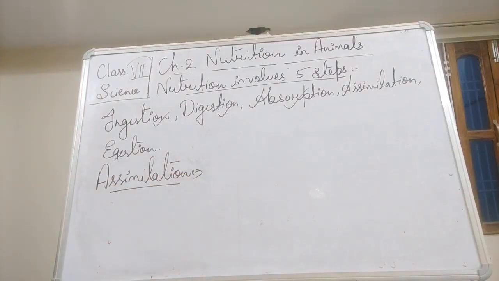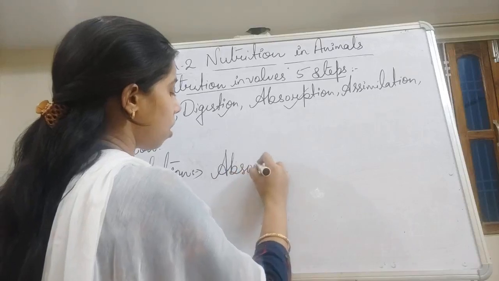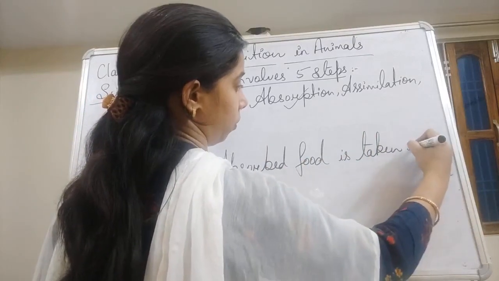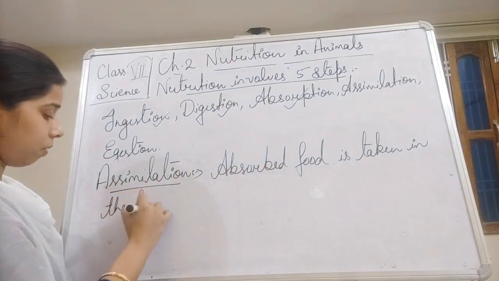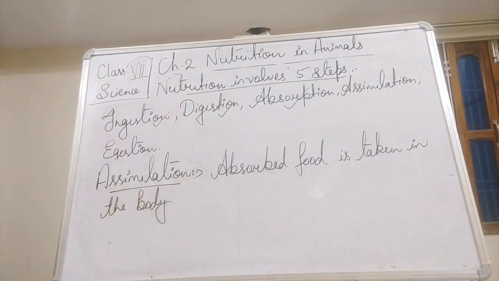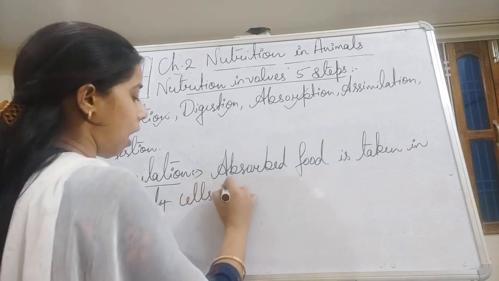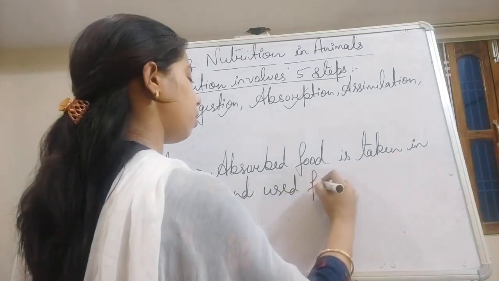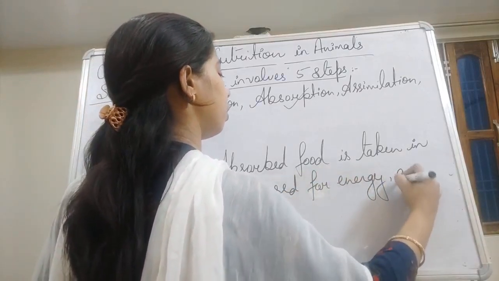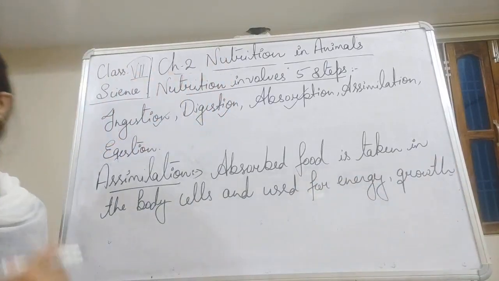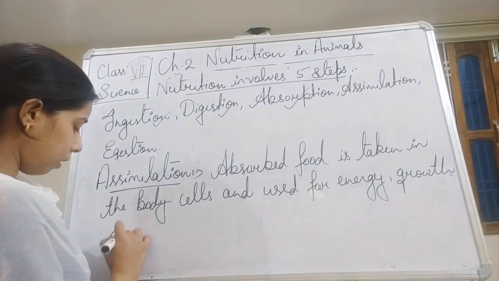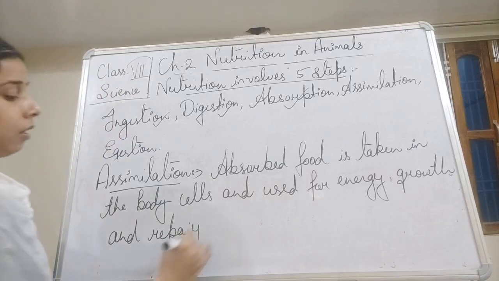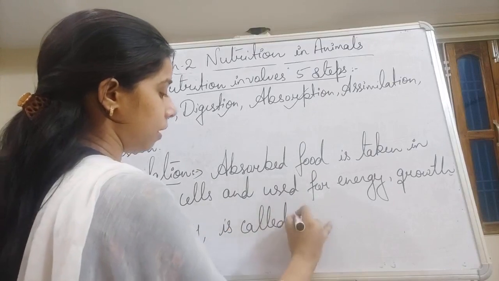Here, absorbed food is taken into the body cells and used for energy, growth and repair. That is called assimilation.